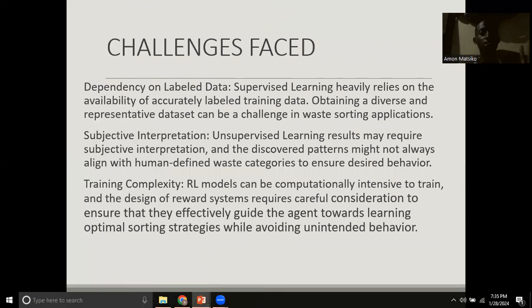The challenge we faced with supervised learning is the high dependency on labeled data. Unsupervised learning is subjective to interpretation. It will give you something that you may not need for your case. We need to categorize our waste into different categories, but unsupervised learning will just give us the patterns of the data. We don't want to know the patterns of the waste, we just want to classify it. Reinforcement learning is complex in terms of training the agent.